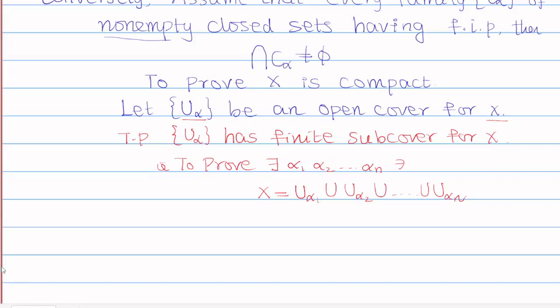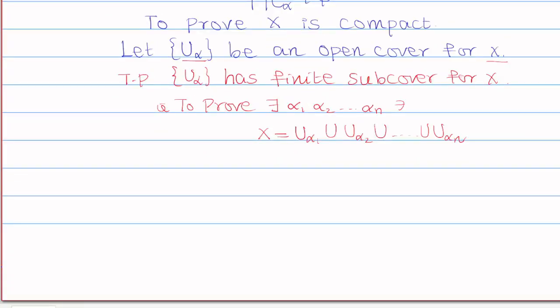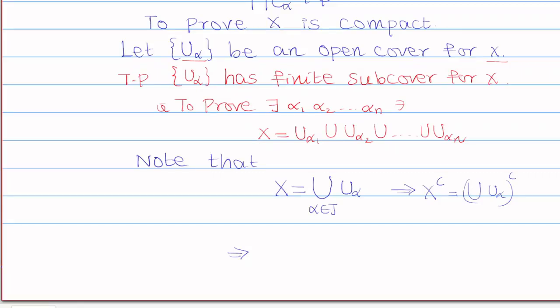Okay, how do I give the proof? Note that this capital X is always equal to the union of all U alpha, where alpha belongs to J, since it is an open cover. So what do we see from this? If you take the complement on both sides, this implies that X complement is equal to the union of all U alpha, the whole complement, which is equal to the intersection of all U alpha complement.